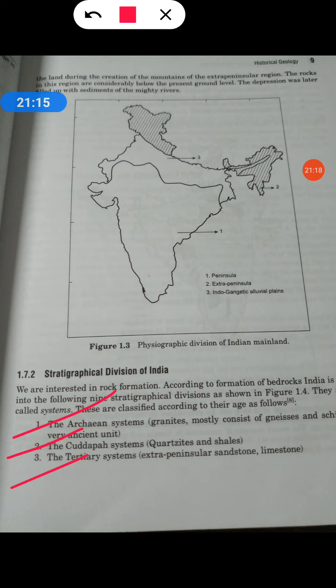The tertiary system means extra peninsular. Extra peninsular means this is the youngest one, where things are active now or recently. These are the regions which were active until recently, and are now subjected to many earthquakes as well. So the tertiary system, extra peninsular, means sandstone. You may find sandstone and limestone there.